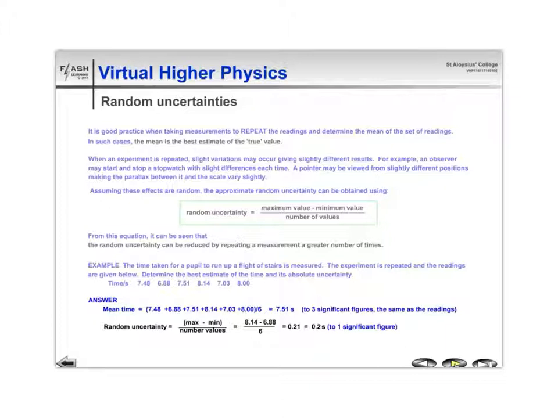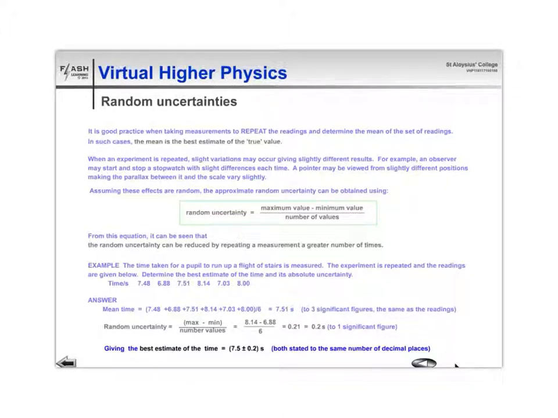And then we've got a worked example based on that. So you've got 5 different measurements of time. If we take the mean of them, then we get 7.51.